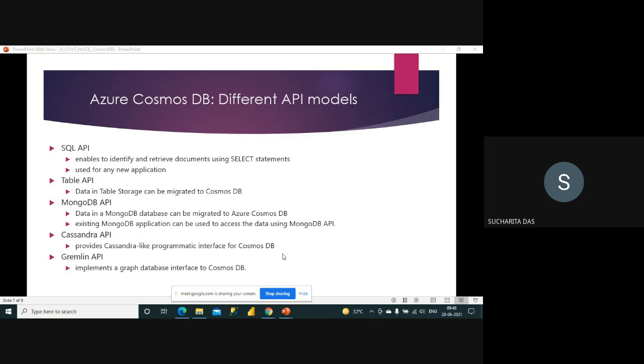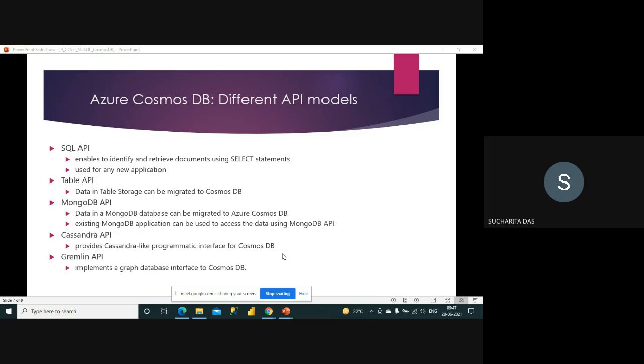It means you have your application where a lot of core logic is written. So it would be good if you can use your existing application, right? Otherwise, it would be very difficult to write everything again. So here, if you use the MongoDB API, then you can move your data from the MongoDB database to Cosmos, and you can use your existing MongoDB application to access that data.